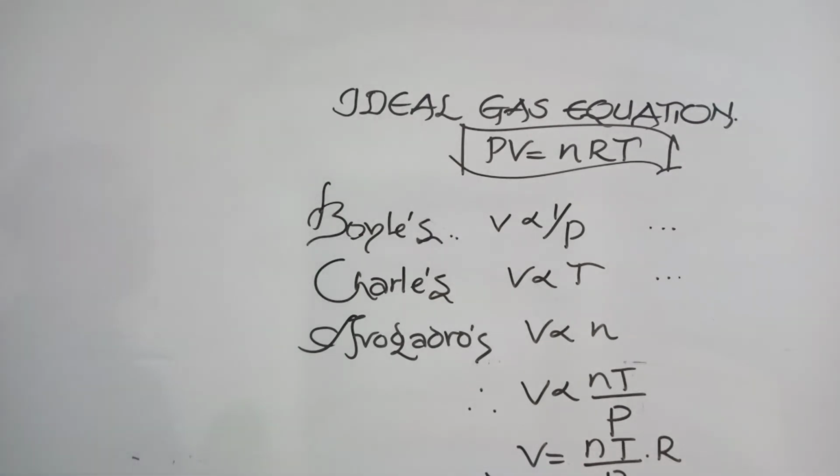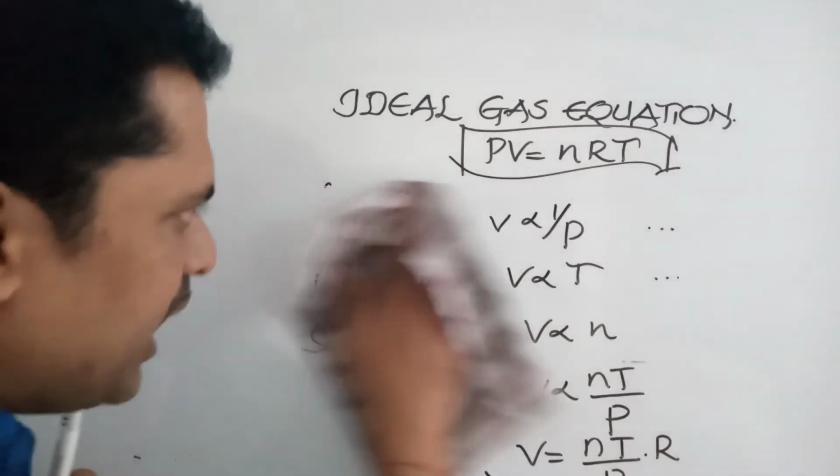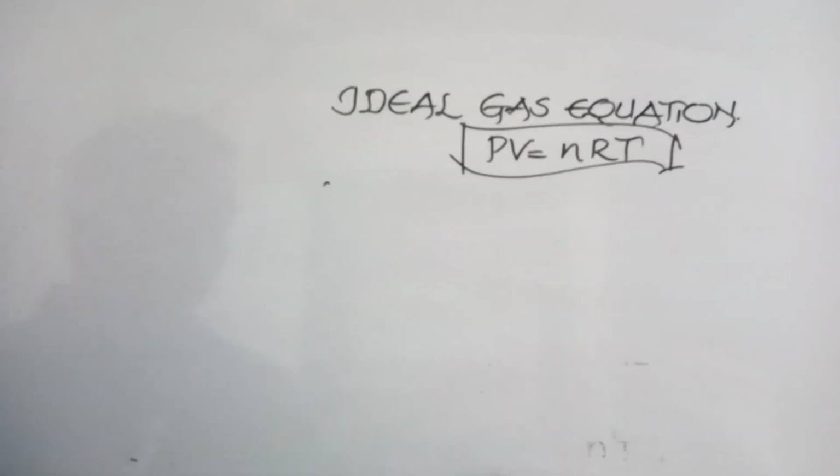According to Boyle's law, V proportional to 1 by P. Charles law, V proportional to T. Avogadro's law, V proportional to N. V is proportional to NT by P from all three laws, or V is equal to nRT by P, or PV is equal to nRT. This is called the ideal gas equation. This is the easiest way we take.